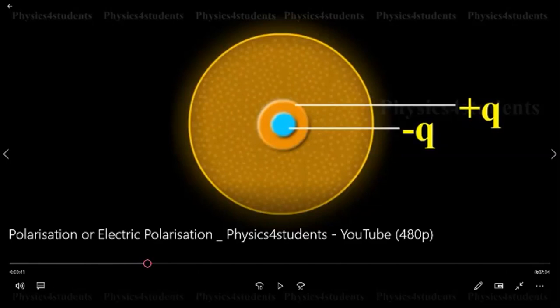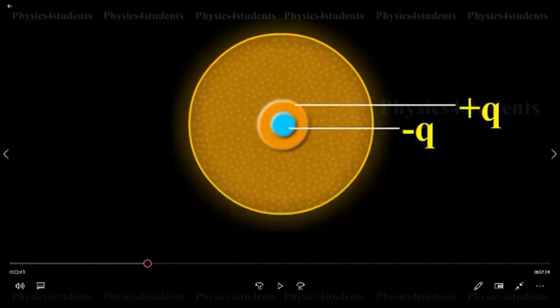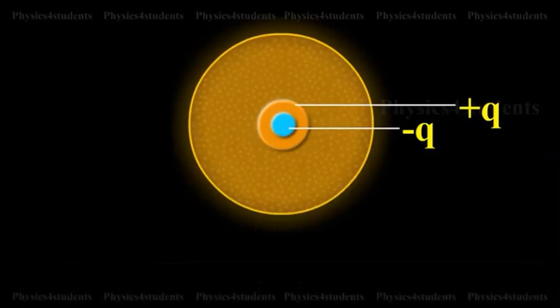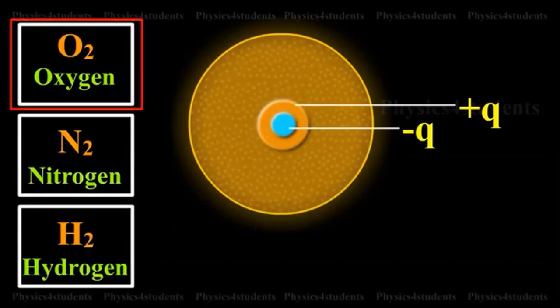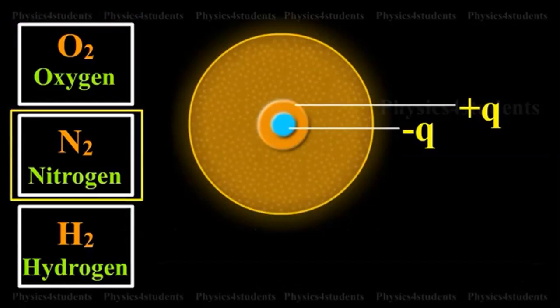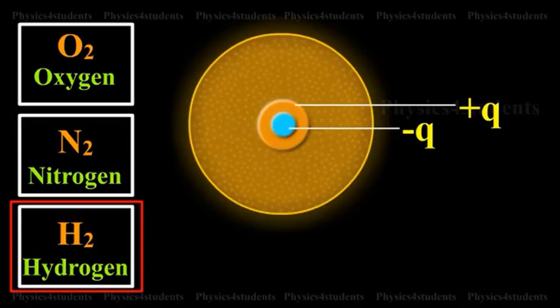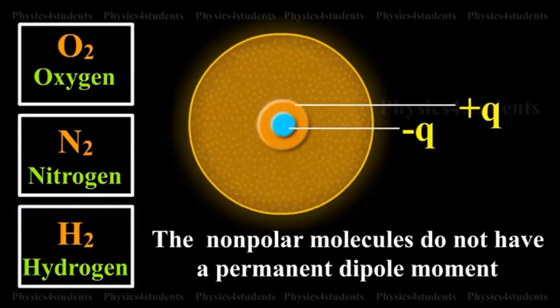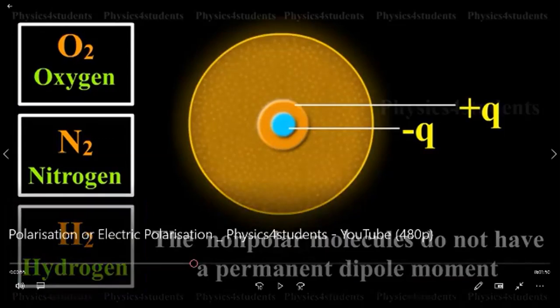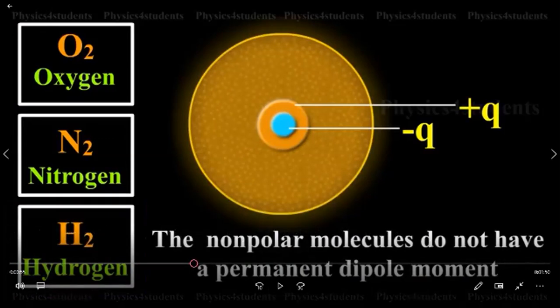This is the nucleus and the electrons revolve around it; both coincide. Examples are O2, N2 and H2. Nonpolar molecules do not have a permanent dipole moment.